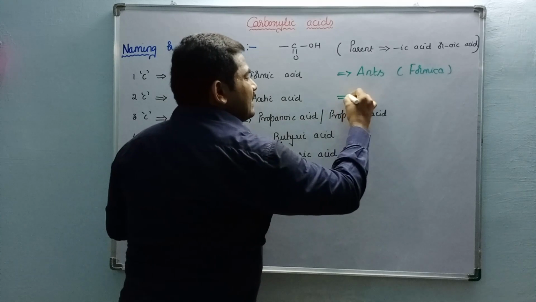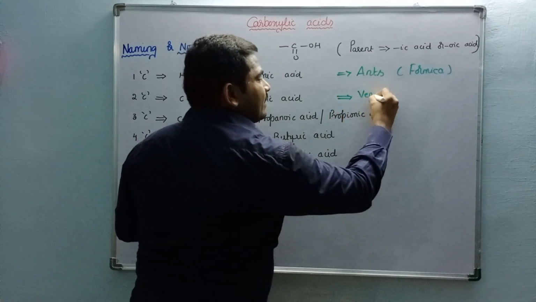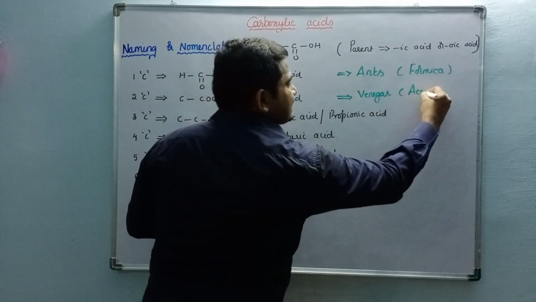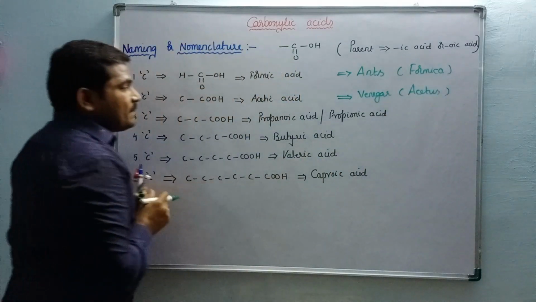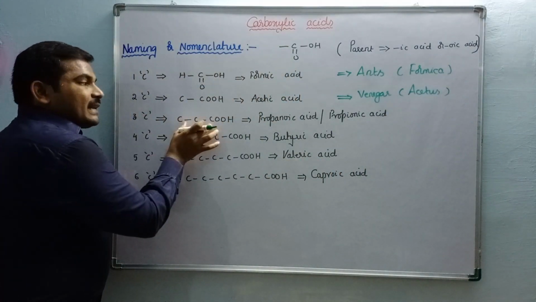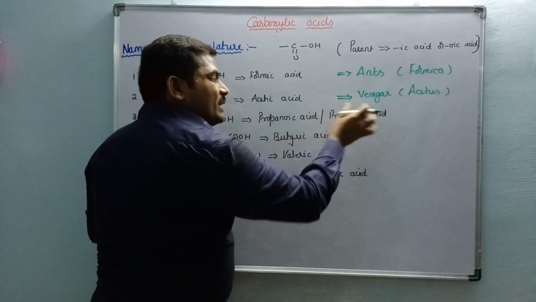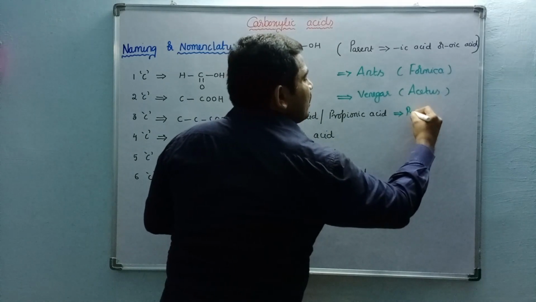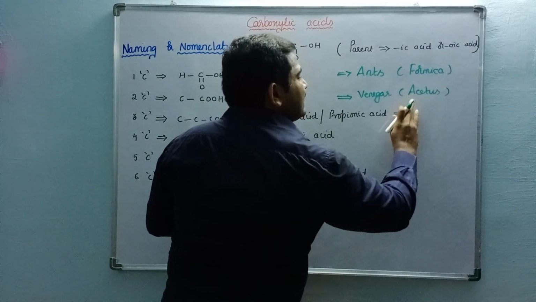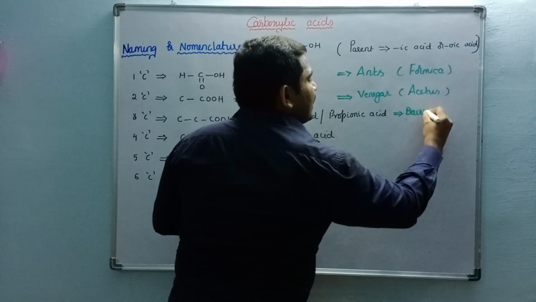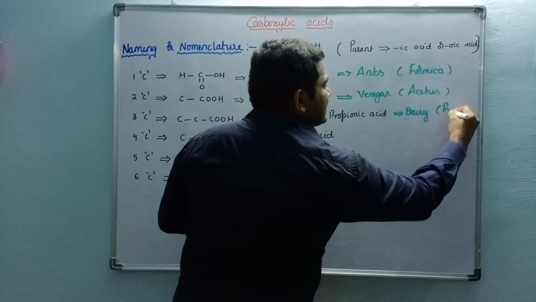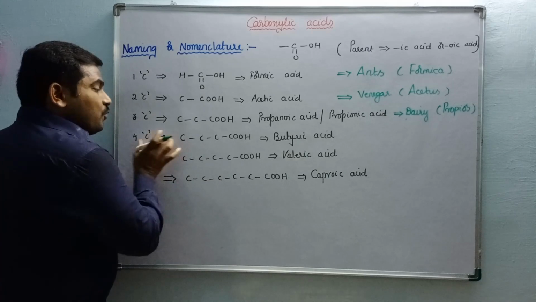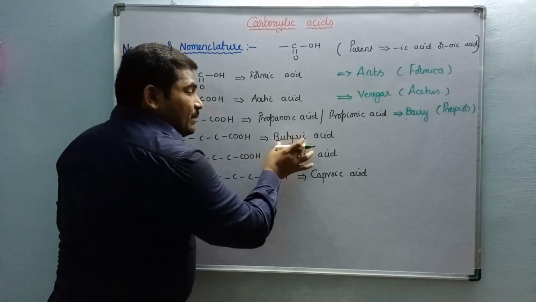Let us come to two carbons containing carboxylic acid. Generally, this acid is present in vinegar. In Latin, vinegar is called acetus. Three carbons containing compounds are also called propanoic acid or propionic acid. Do you know? Propio is a Greek word, obtained from dairy products.